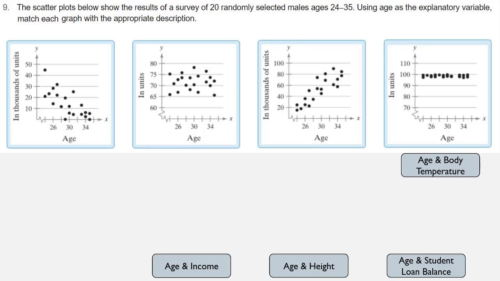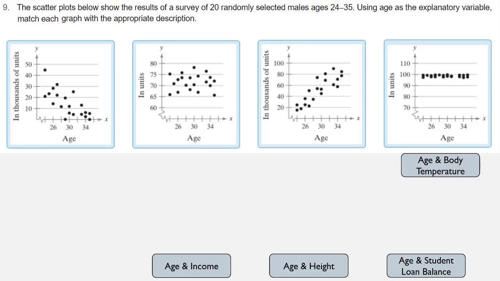The first graph goes down as the person gets older. The fourth graph goes up as the person gets older. So in general, do you think that incomes go up as you get older, or do they go down as you get older? And chances are your income goes up. When you first go into the workforce, you're making a low wage. You might have a minimum wage job when you first start working.